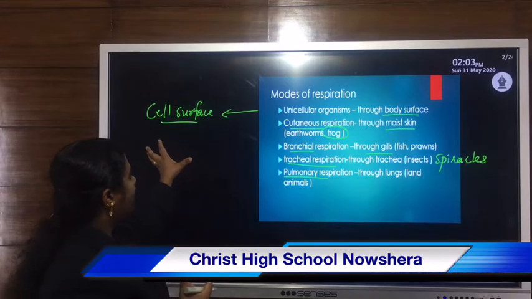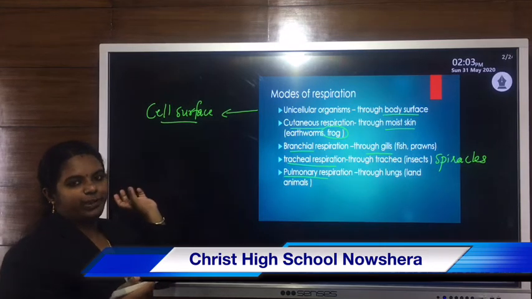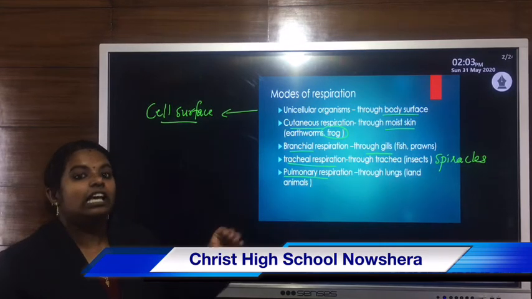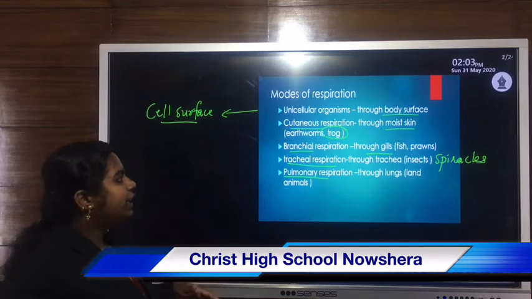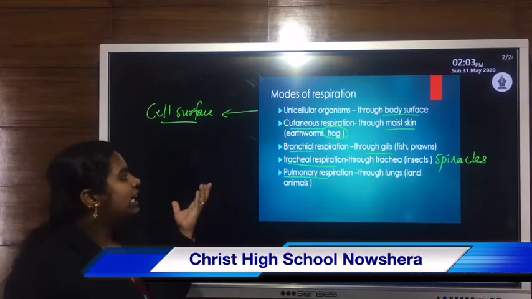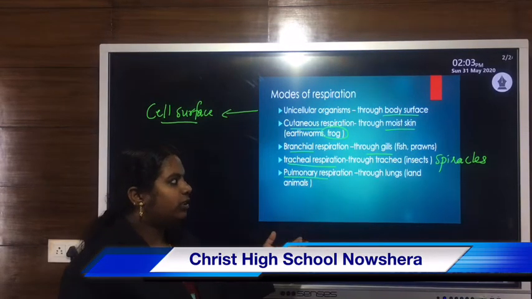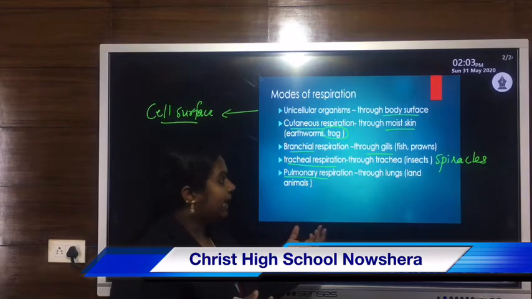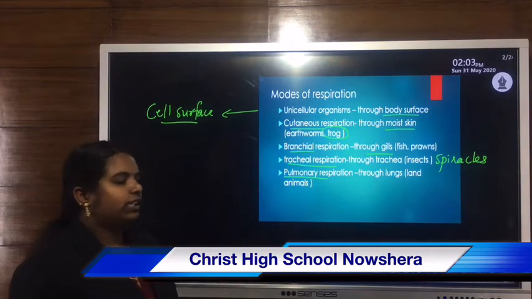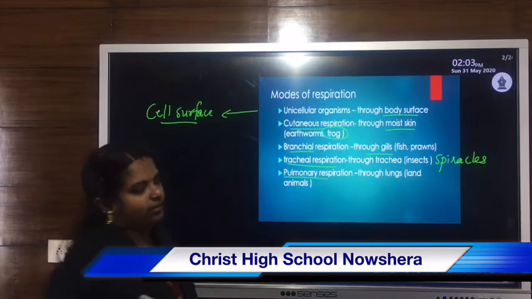In lower level or unicellular organisms, cell surface or body surface respiration takes place. Then cutaneous respiration through moist skin in earthworms. Then branchial respiration through gills. Then tracheal respiration through the trachea in insects. Then pulmonary respiration takes place through lungs, mostly in land animals.